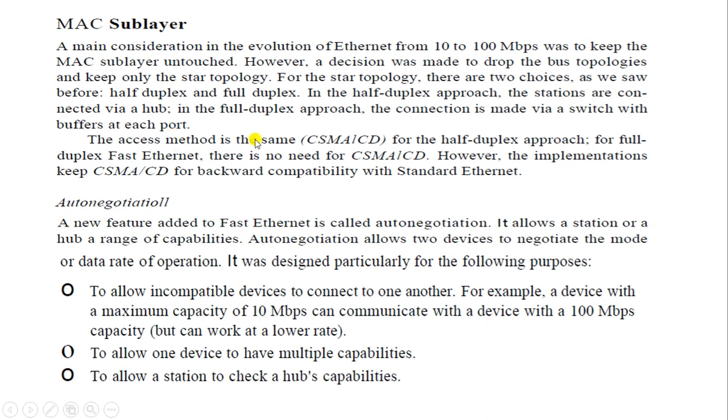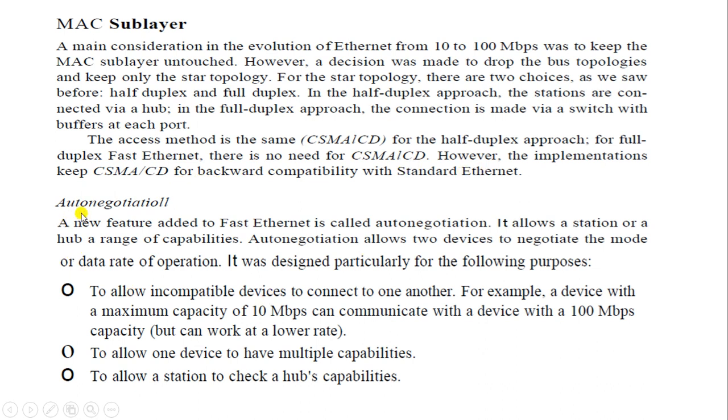The access method is the same, that is CSMA/CD, for the half duplex approach. For full duplex fast Ethernet, there is no need for CSMA/CD. However, the implementations keep CSMA/CD for backward compatibility with standard Ethernet.